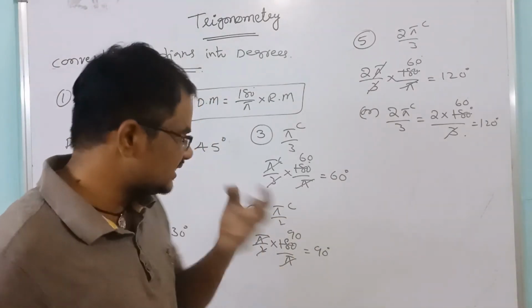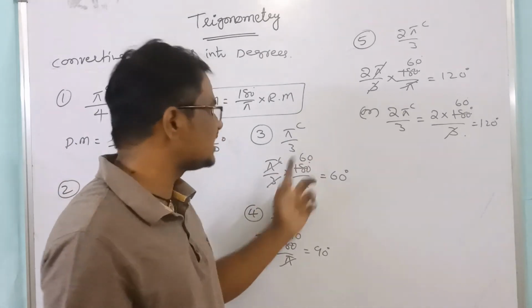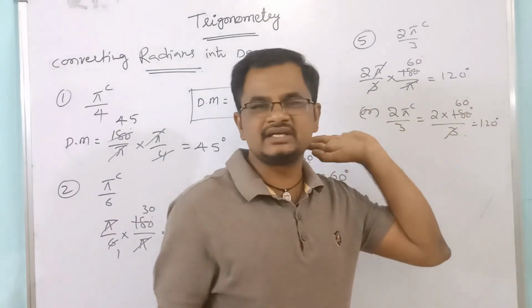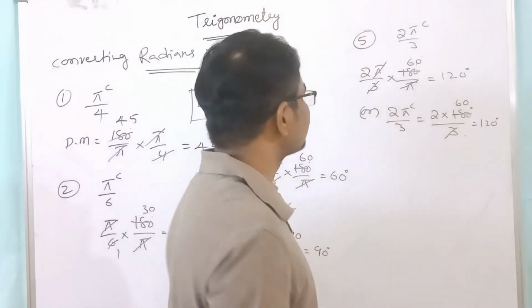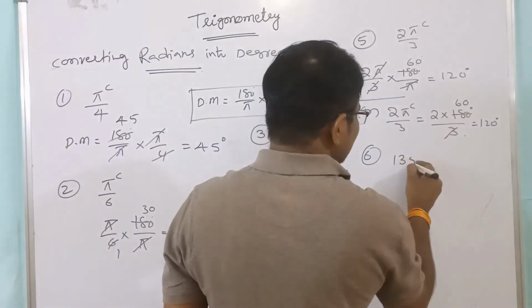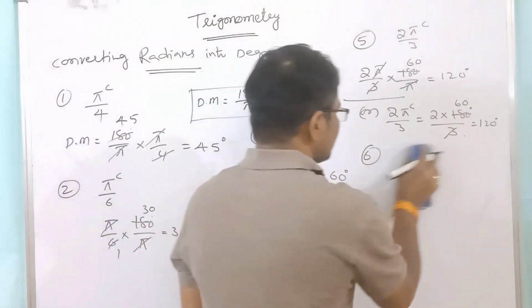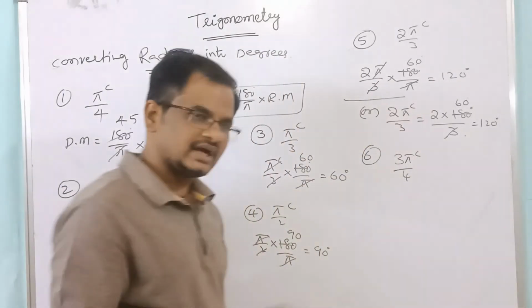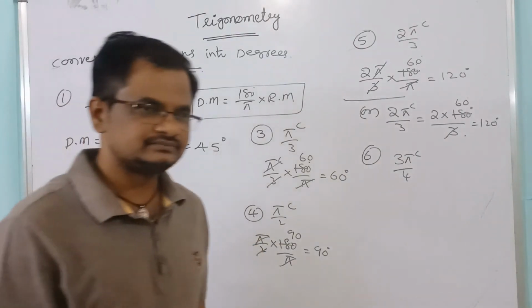Because in every problem pi gets cancelled, directly you can replace pi by 180 degrees, then simplify like this. Next, sixth one. Suppose 3 pi by 4 radians, convert into degrees.